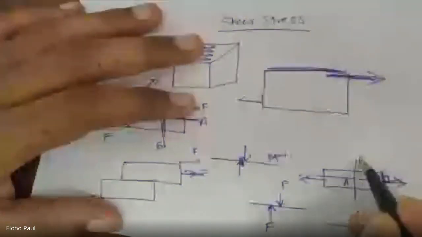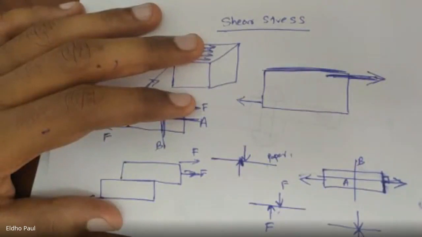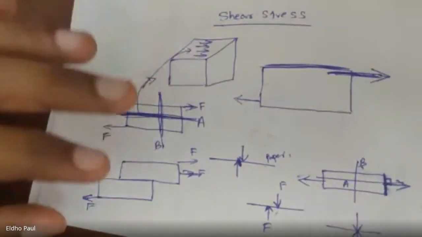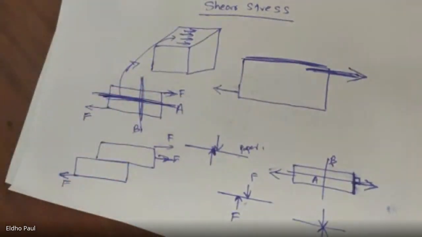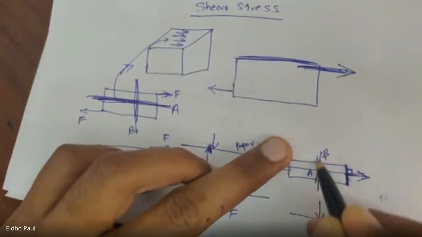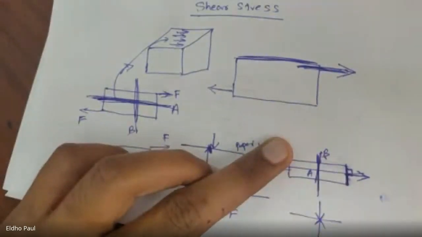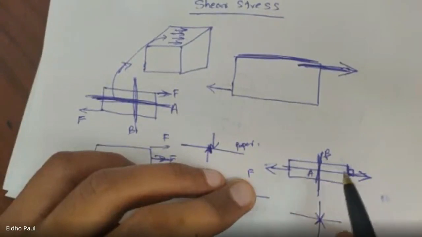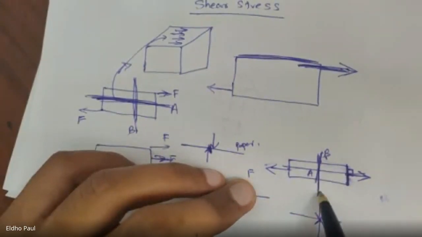This is A, this is B. B. Okay, so when we apply a normal force, the resisting cross section is B. For example, if you take a bar element and apply a pulling force, then of course the fracture or breakage will be along this cross section, not in this cross section. So the resisting cross section is B.